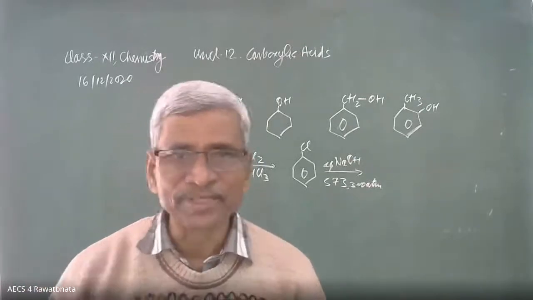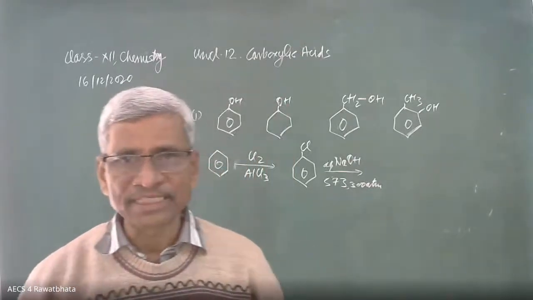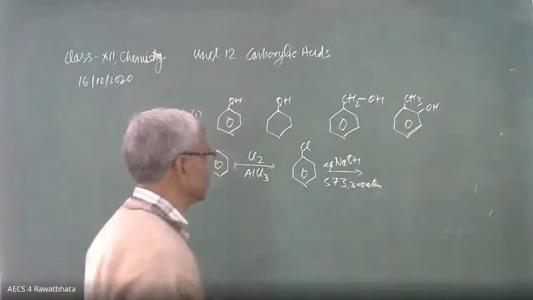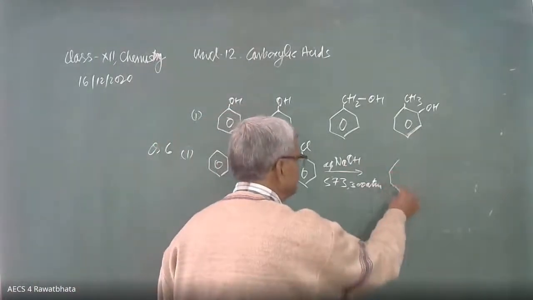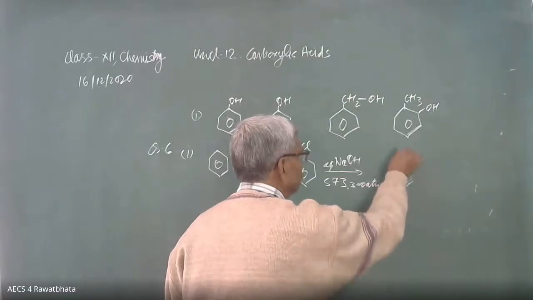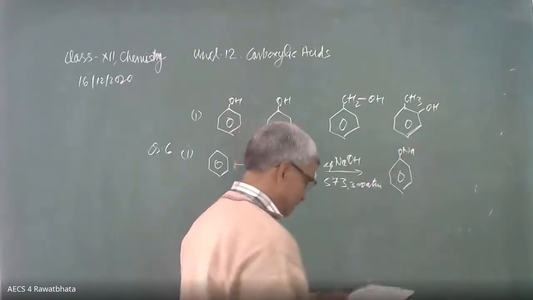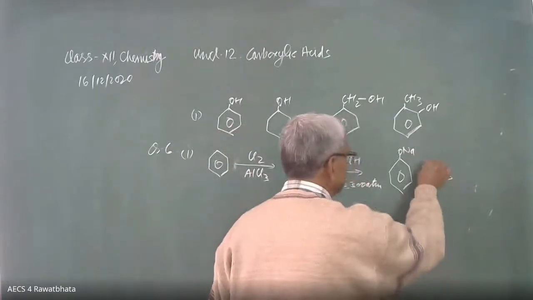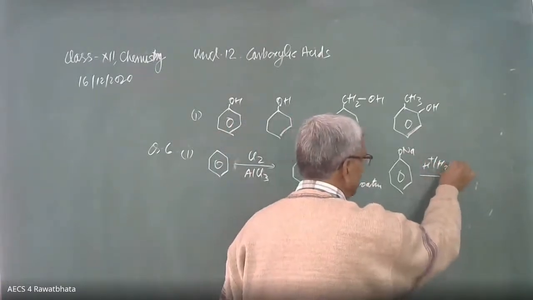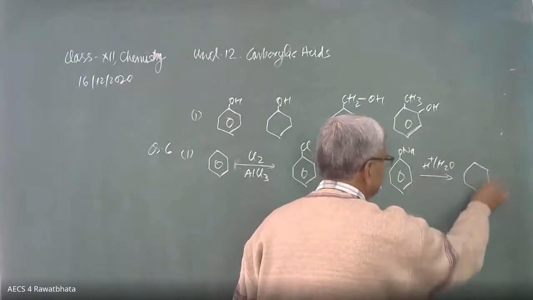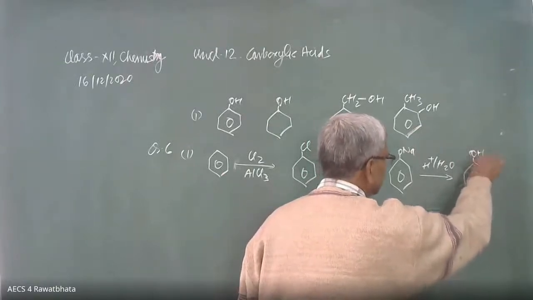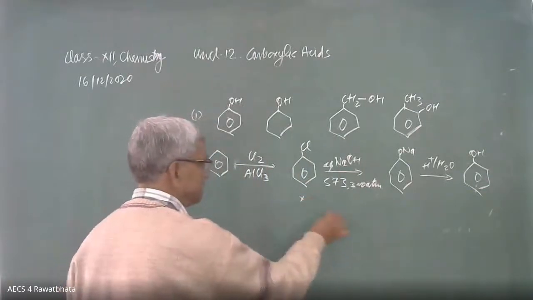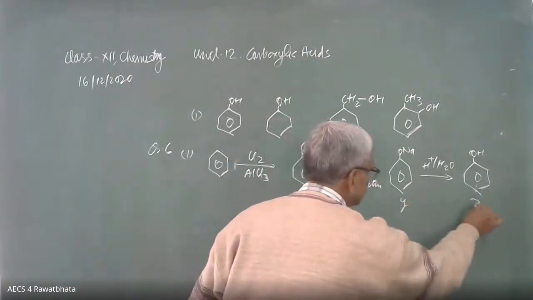It is Dow process. Yes, it is Dow process. We are going to get this compound. Here is ONa, and this ONa is going to treat with dilute acid, H positive H2O, and we are going to get phenol. Here it is OH. So this is the compound X, this is Y, and this is Z.